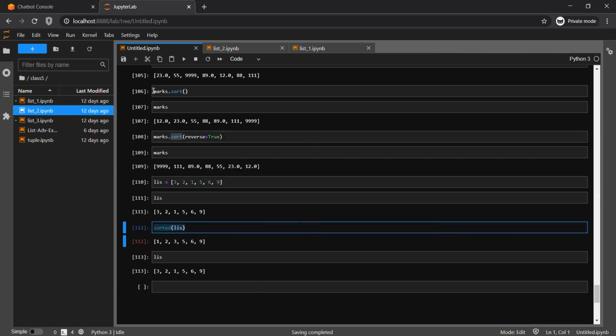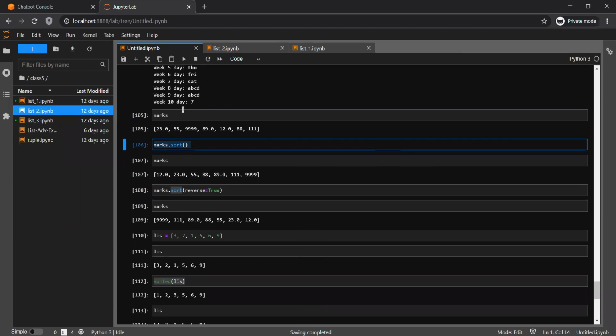Suppose you are using a sorting method and you want to know the original order. What you can do is create a duplicate copy of this list that will behave like the original list, and use the sort on the copied list. So you will have a duplicate list. One will be the original, which has all the elements as they were inserted, and the second will be sorted.